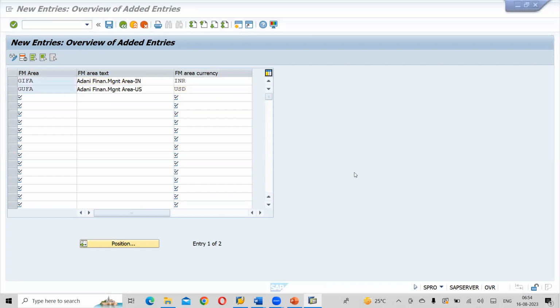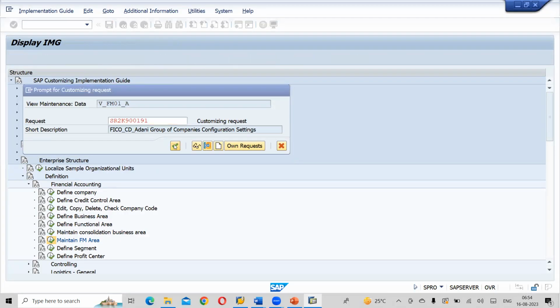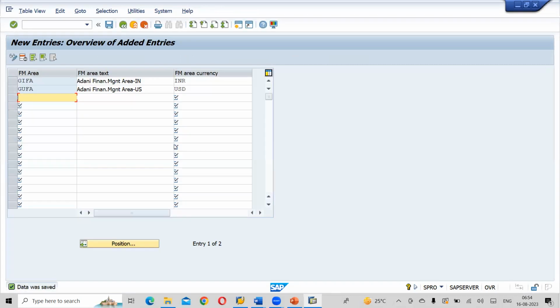Yeah, done, right? Okay. Click on the save button. So here it is Adani Group, right? Click on OK. Continue. Next one.